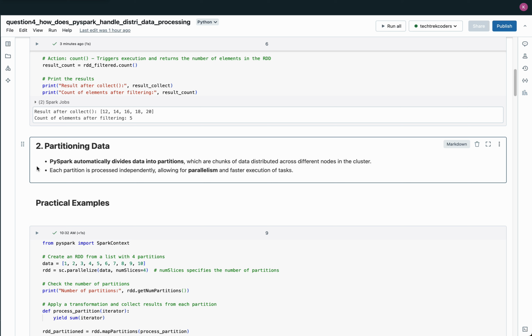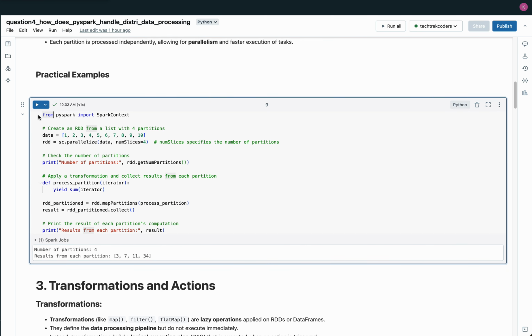You can control the number of partitions when creating an RDD by specifying the numSlices parameter as shown in the previous example, or by adjusting it based on the size of the dataset and the available cluster resources. Proper partitioning ensures efficient use of cluster resources and faster execution of tasks, as each node processes only a portion of the data at a time. Practical examples.